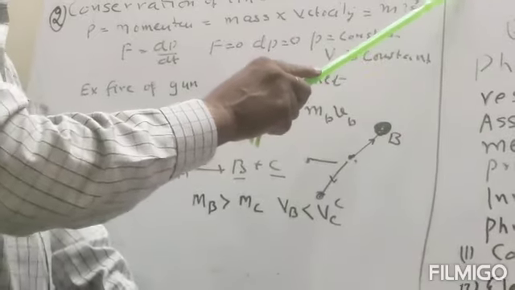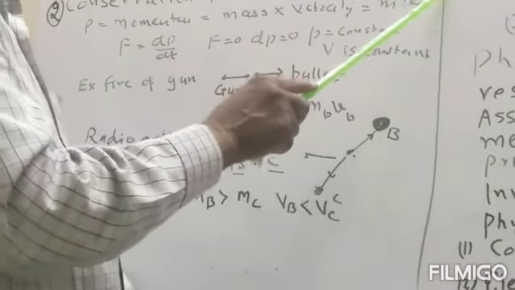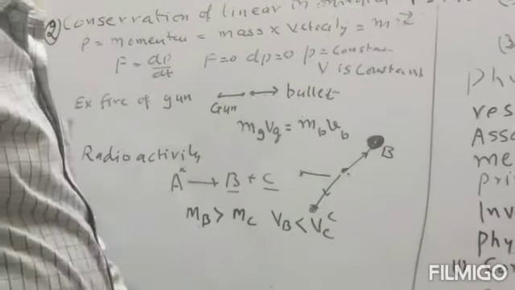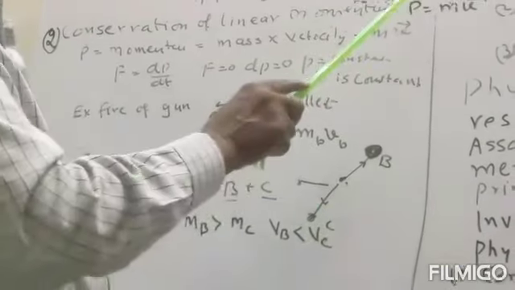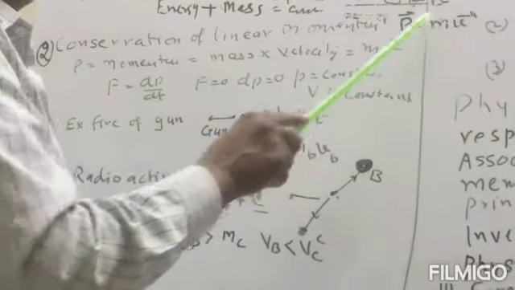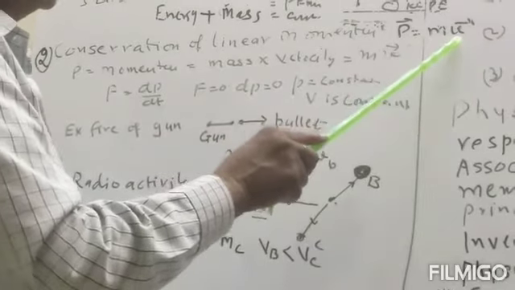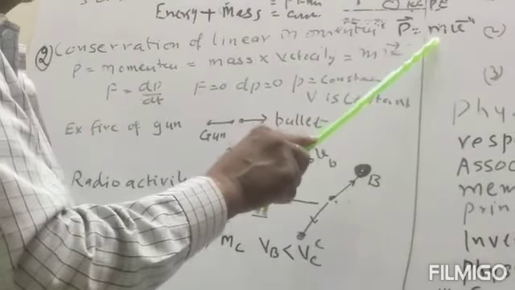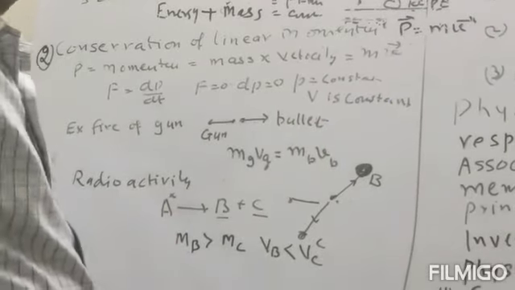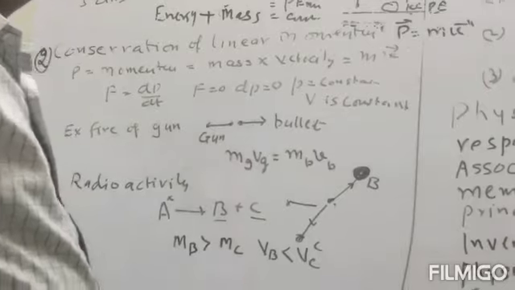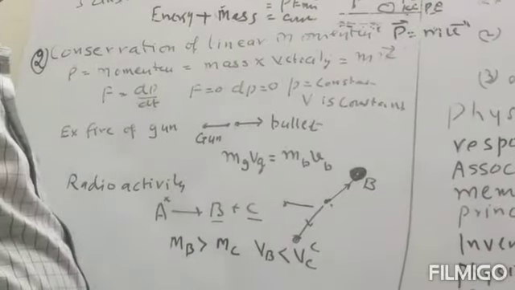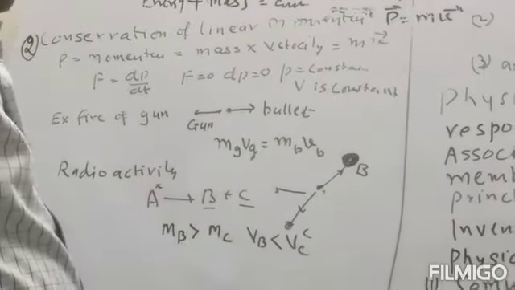So if the body is at rest, meaning velocity is 0, then the body will remain at rest at every time. If we do not apply any force, then the body will not move. Second, if the body is moving with velocity v, and we do not apply any force, then its velocity will be constant. Mass is constant, so m into v will be constant. So if the body is at rest, it will remain at rest, and if the body is moving, it will move with constant velocity when no external force is applied on it.